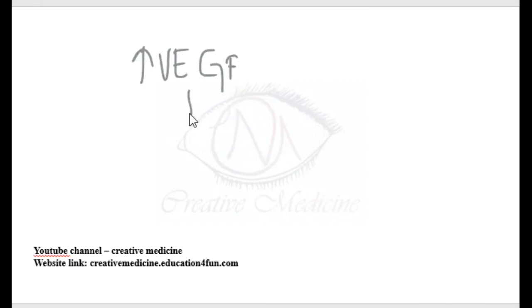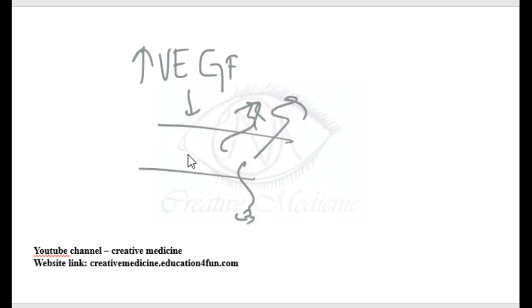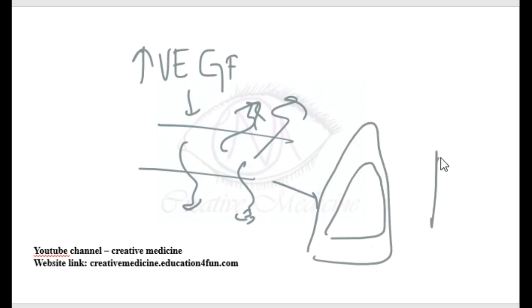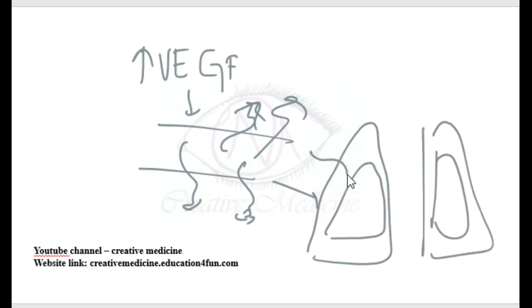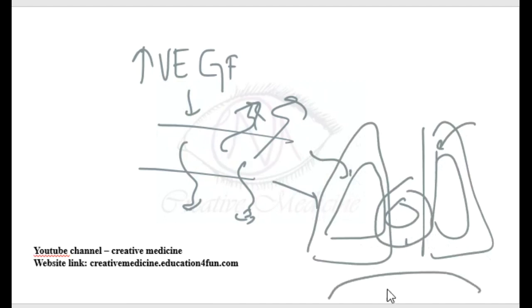Because of this, the solid component remains inside, whereas the liquid component comes out. Because the liquid component comes out, there is accumulation of fluid seen in the third space, resulting in ascites, hydrothorax, pleural effusion, and pericardial effusion.